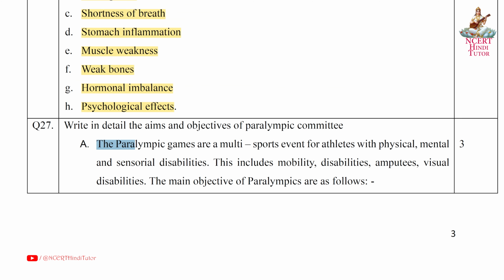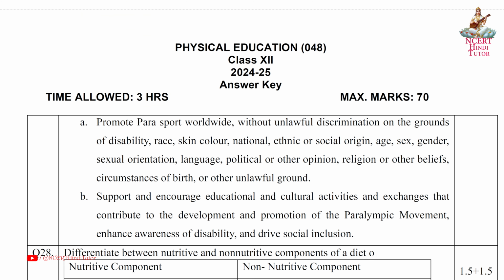Answer. The Paralympic Games are a multi-sport event for athletes with physical, mental and sensorial disabilities. This includes mobility disabilities, amputees, visual disabilities. The main objectives of Paralympics are as follows. A. Promote para-sport worldwide without unlawful discrimination on the grounds of disability, race, skin color, national, ethnic or social origin,